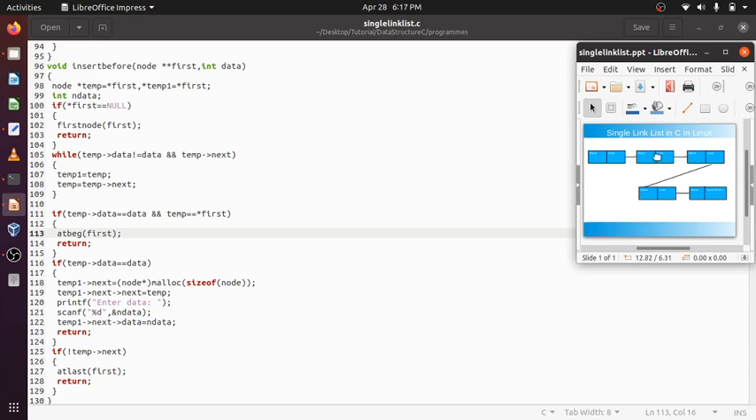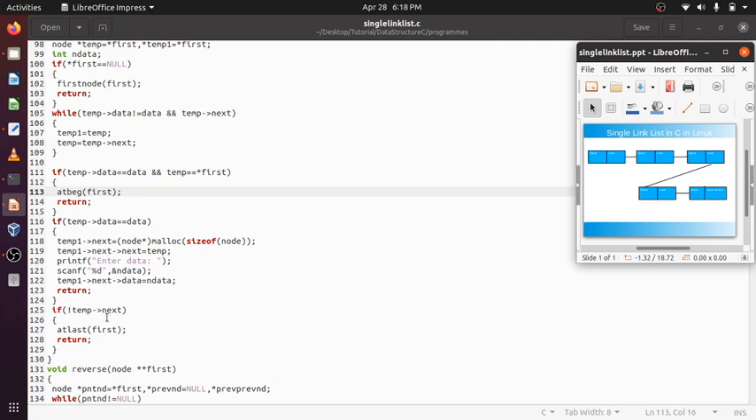Suppose this is a new node. Temp 1 will point here. Temp 1 next will be pointing here. Okay, temp 1 next will point here, and temp next will be pointing here. After that, temp 1 next, this is data, I am just putting in the data.